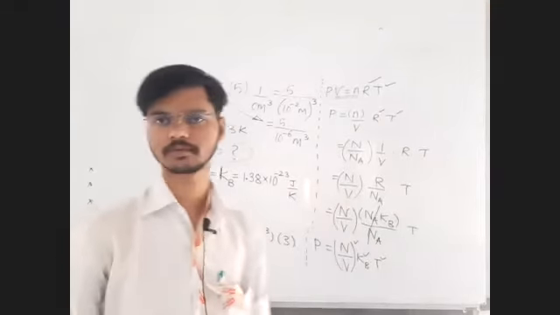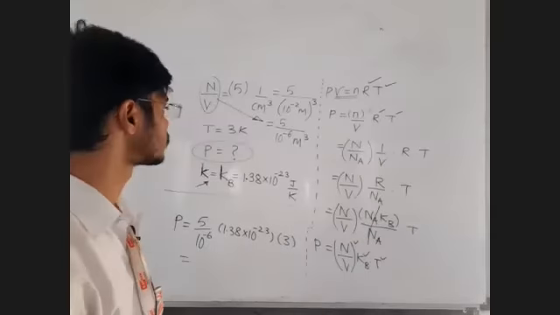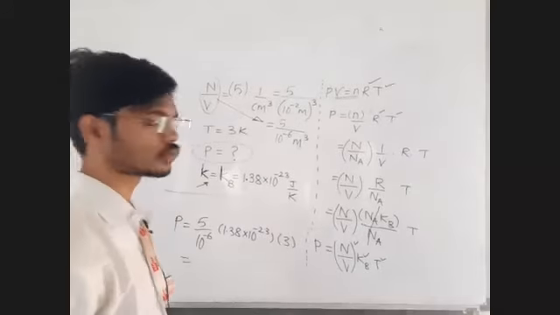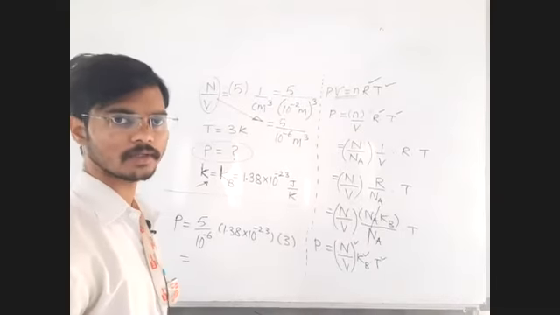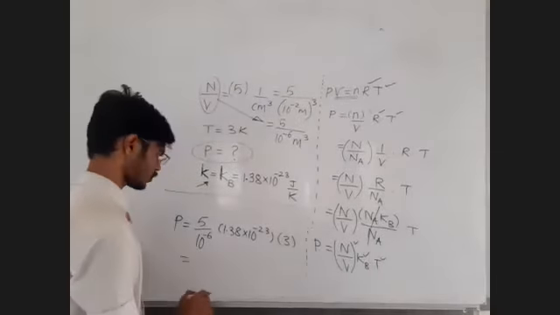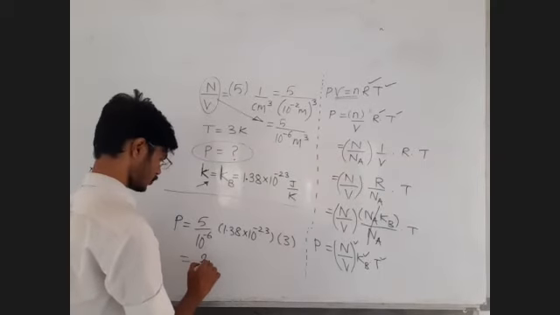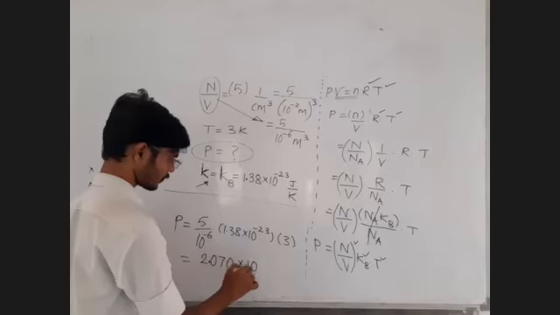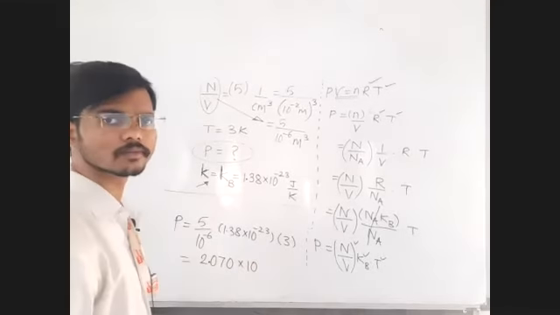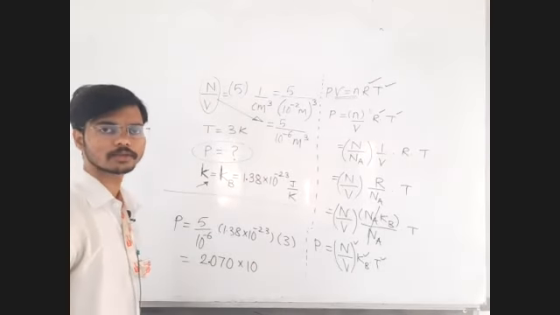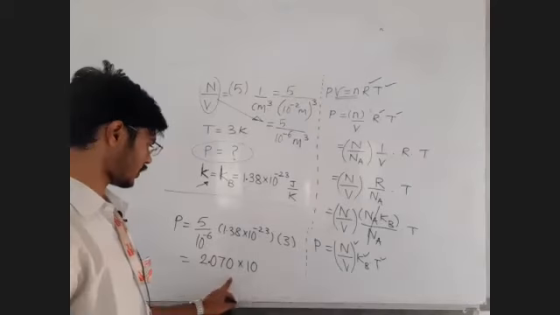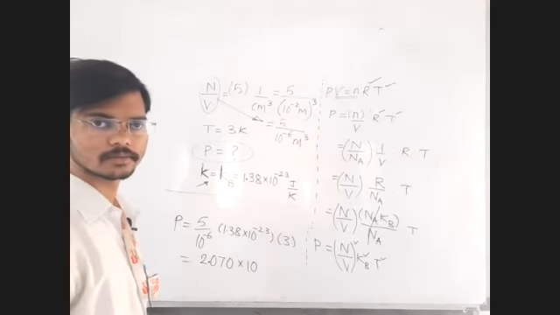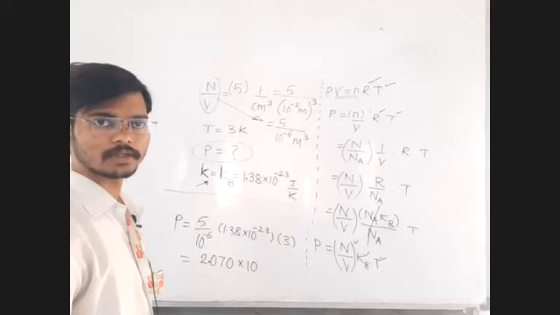Taking square root, we are used to taking the square root. Finding RMS, finding average, now we are used to. 2.070. Okay, let's see whether it is 2.070 or not. 2.070 into 10 raised to what? Tell me, 2.070 into 10 raised to what? Minus 17, minus 18, minus 16. What is that?